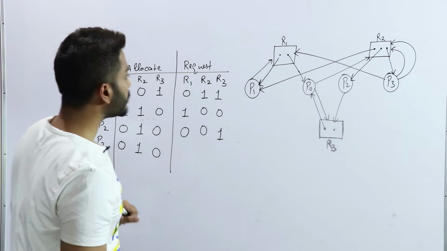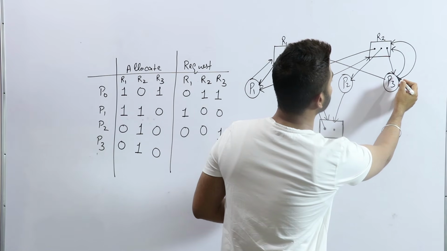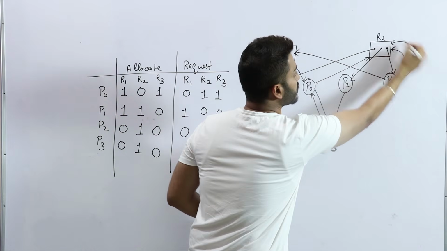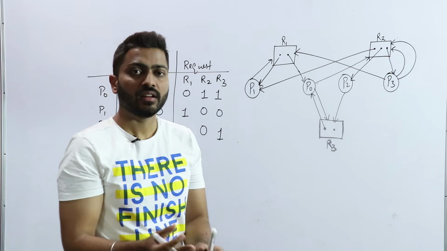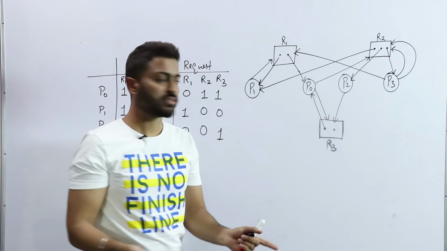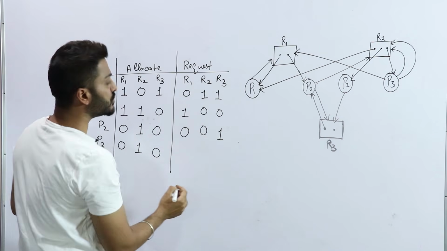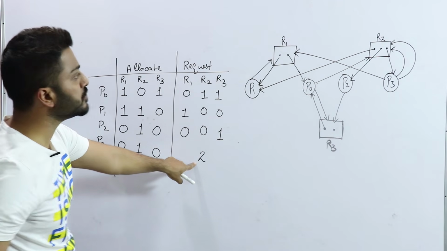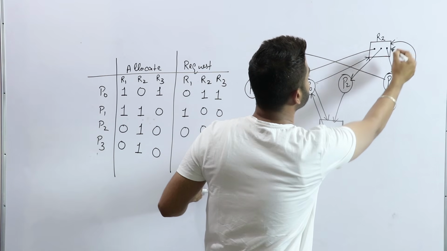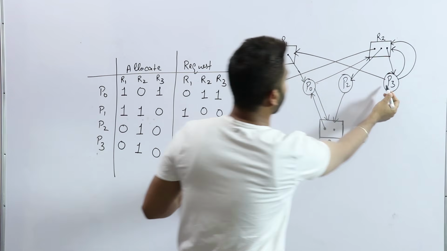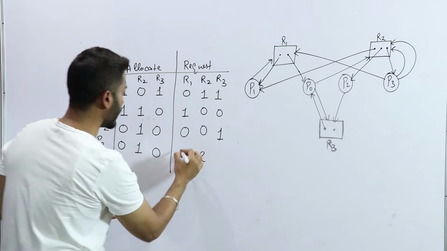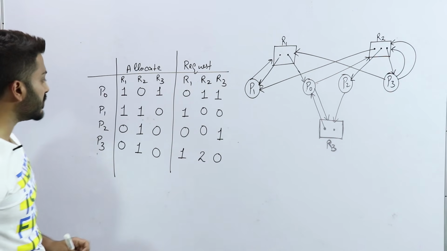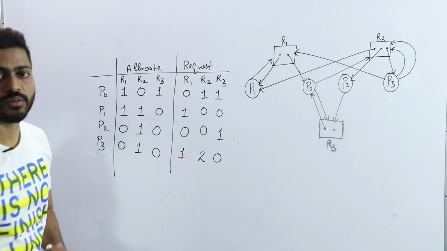Check for P3. P3 is requesting two resources of R2. See, two lines. It can happen, our process can request more than one resource. Yes, that is also possible. So two resources of R2, and it is not requesting R1 or R3. So you have to design the table first.